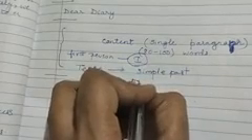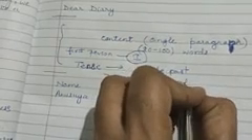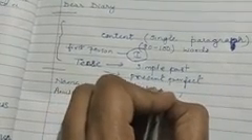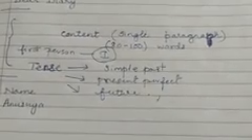Second, you can write it in present perfect. And third, you can write it in future tense also. So students, it's very important to just remember these three things.